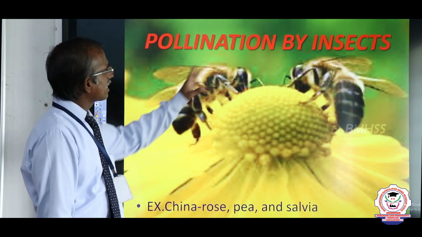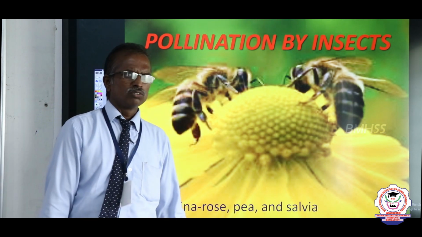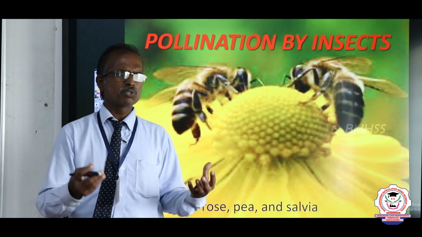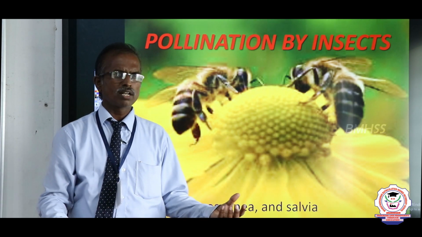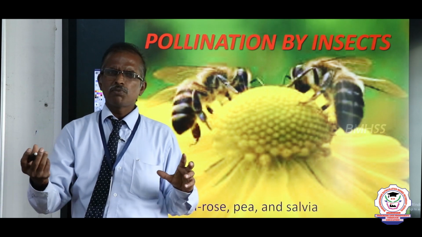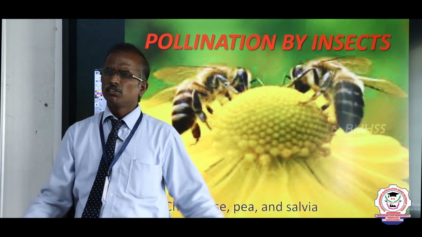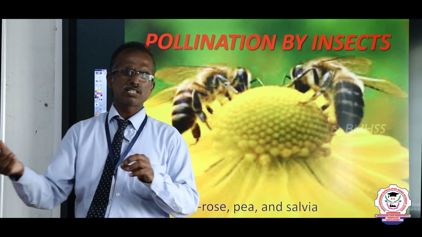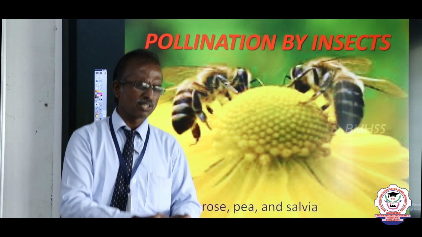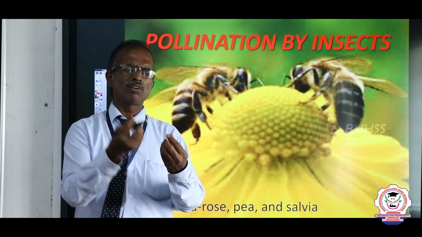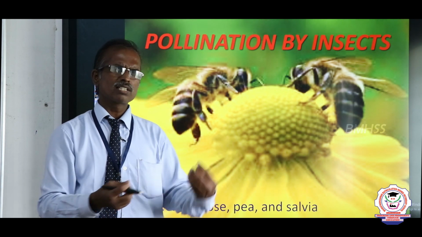Next, in the case of pollination by insects, we know some of the flowers are very attractive. Could you get any experience of seeing a garden? There are flies, butterflies and honeybees, and so many moths flying here and there. What are the insects doing? The insects sit over the flower and the pollen grains get attached to the legs and body parts.